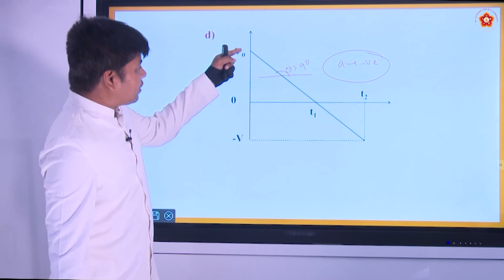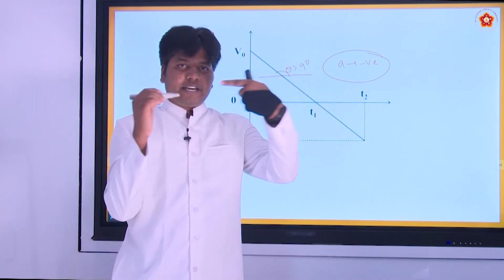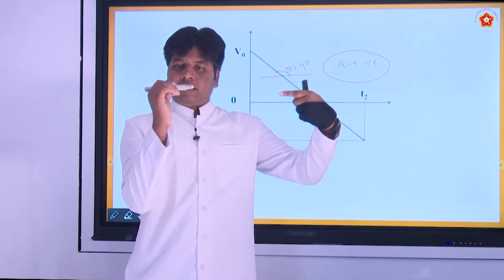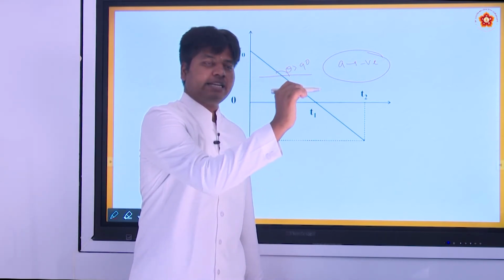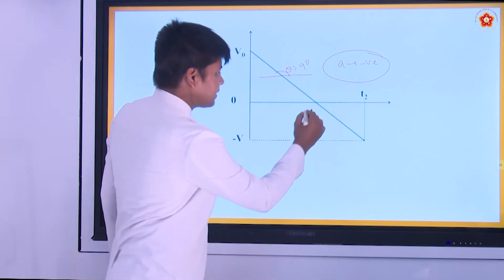Here the velocity keeps on decreasing because the acceleration is in the opposite direction. The acceleration is acting on this body, so it is moving with some velocity and comes to a halt at some point. That point is t.